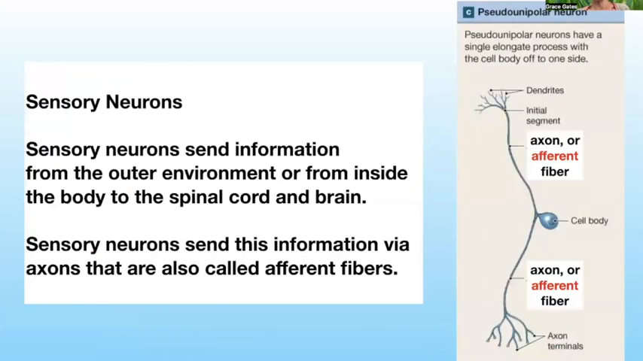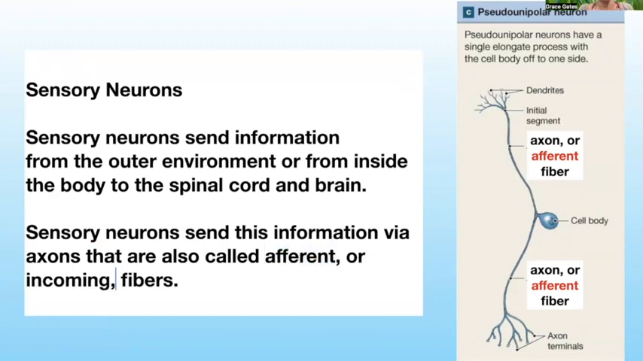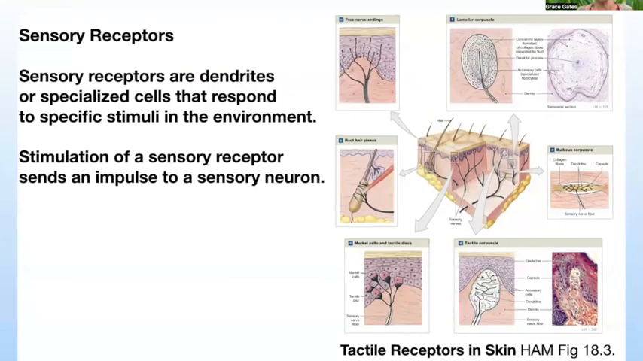Sensory neurons send information from the outer environment or from the inside of the body to the spinal cord and brain. Sensory neurons send this information via axons that are also called afferent fibers. Afferent means incoming. Let me just put that, afferent for incoming. Okay, then sensory receptors are dendrites or specialized cells that respond to specific stimuli in the environment. Stimulation of a sensory receptor sends an impulse to a sensory neuron.